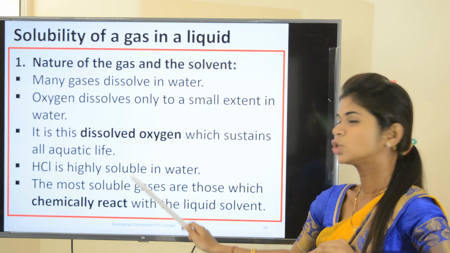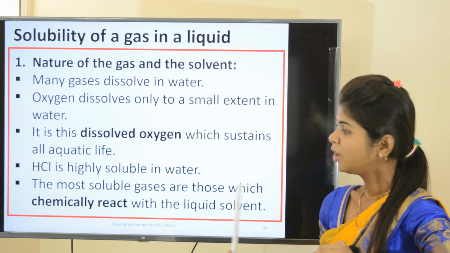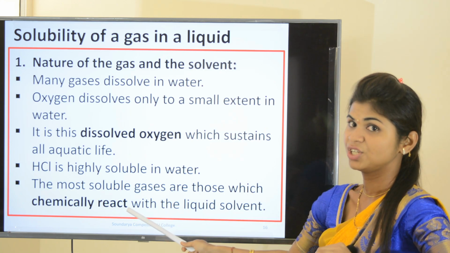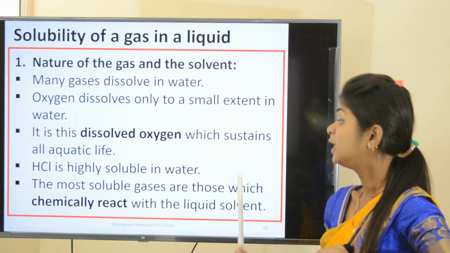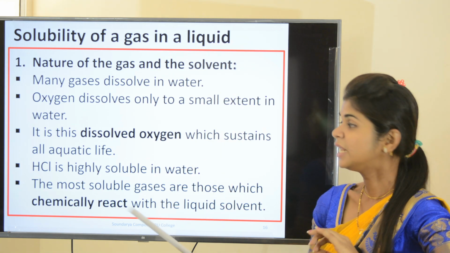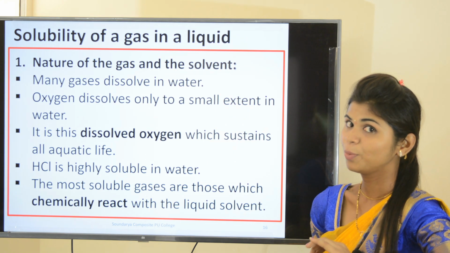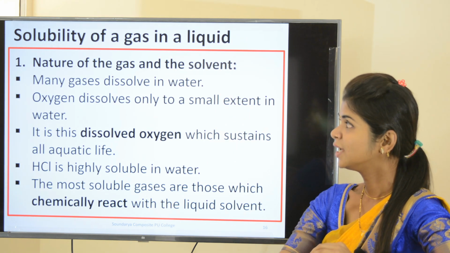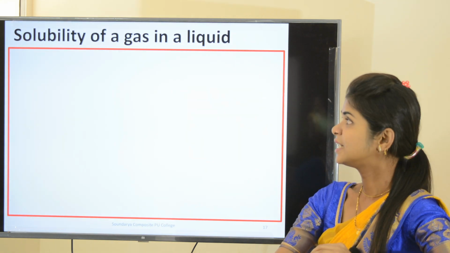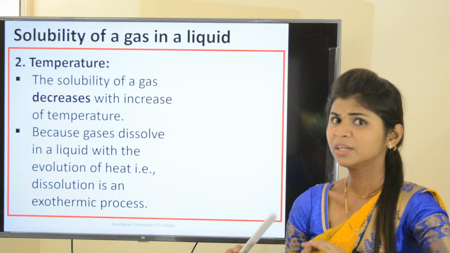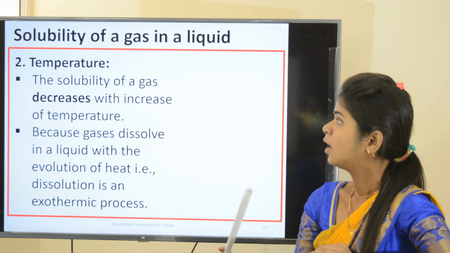The most soluble gases are the ones which chemically react with the liquid solvent. The one that will chemically react with the liquid solvent is most soluble. I hope you got the answer. Okay. Let us study the second factor, that is temperature.